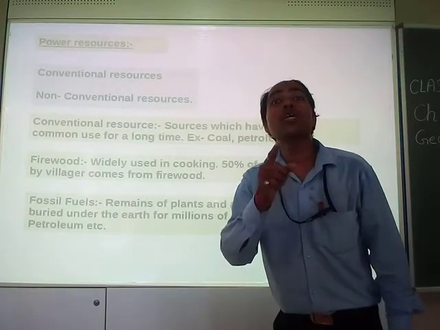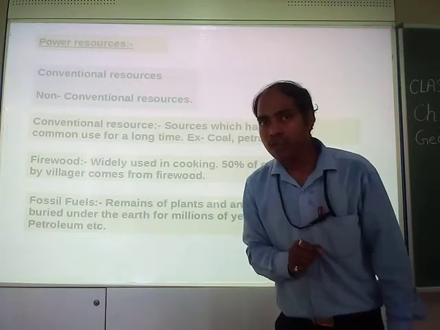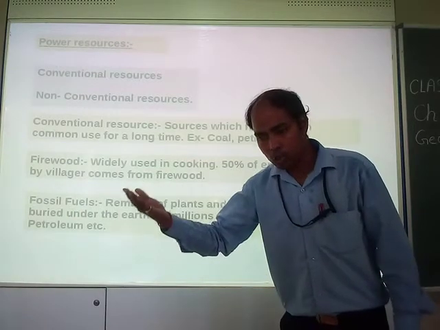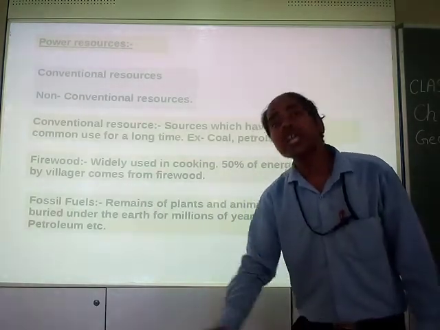As for example, coal is a fossil fuel, because coal is formed after millions of years.